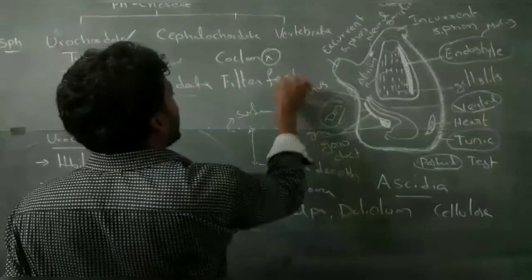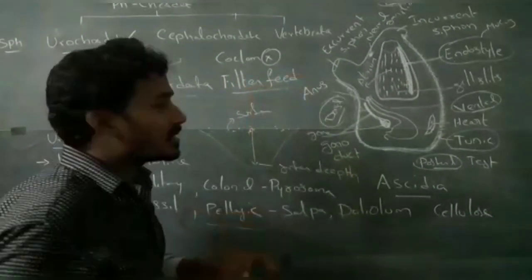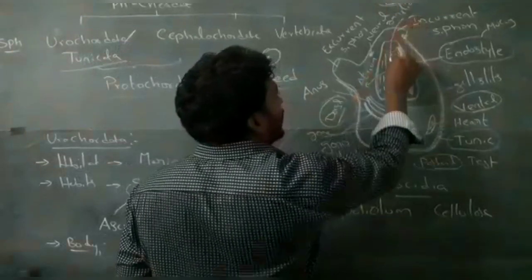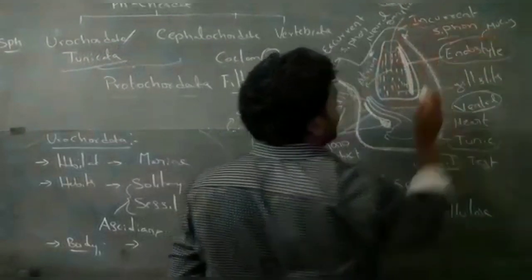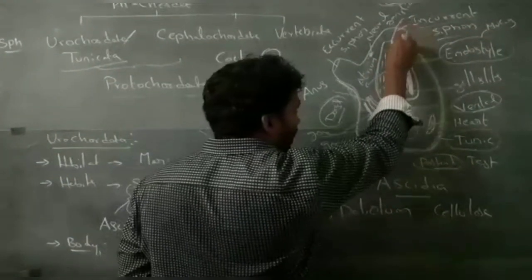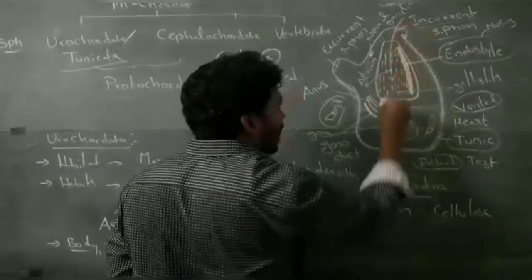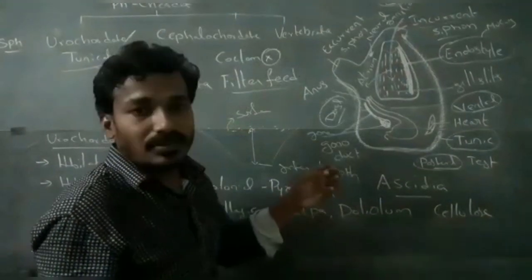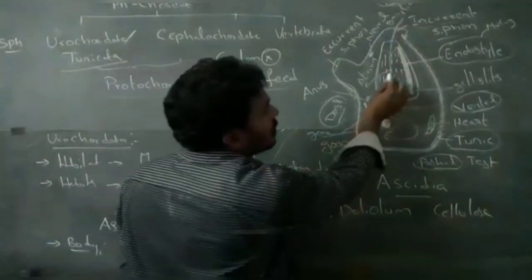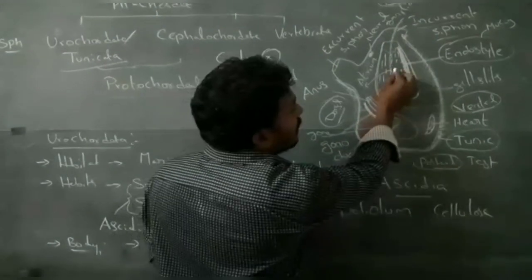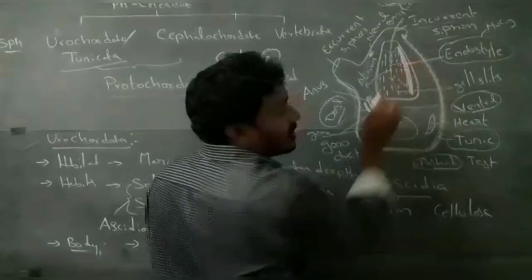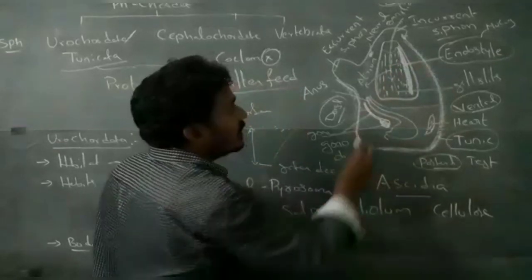Filter feeding means water enters into the incurrent siphon. The water contains zooplanktons and other food materials, which are attached to the mucus.